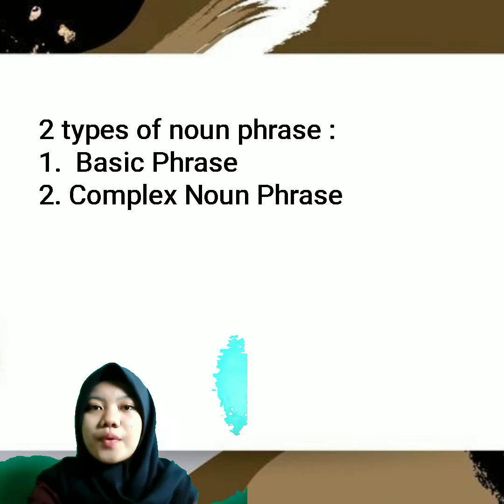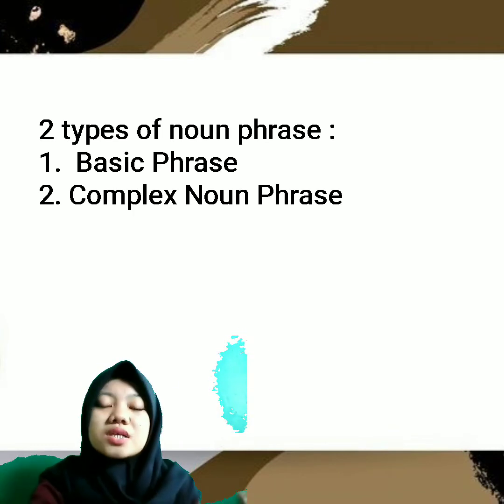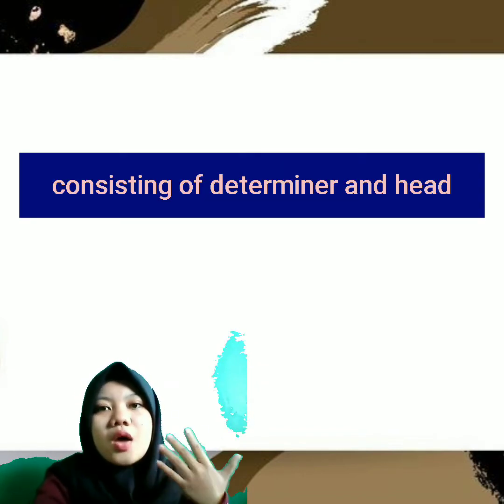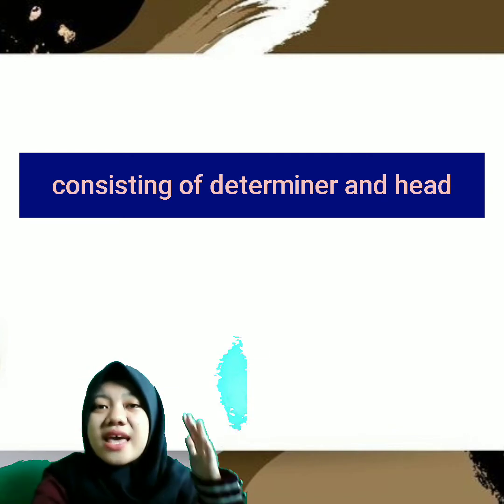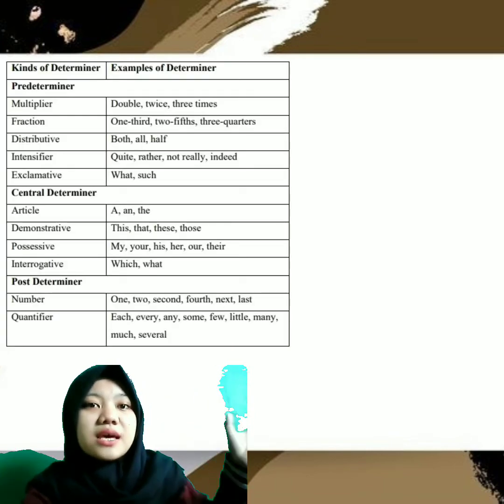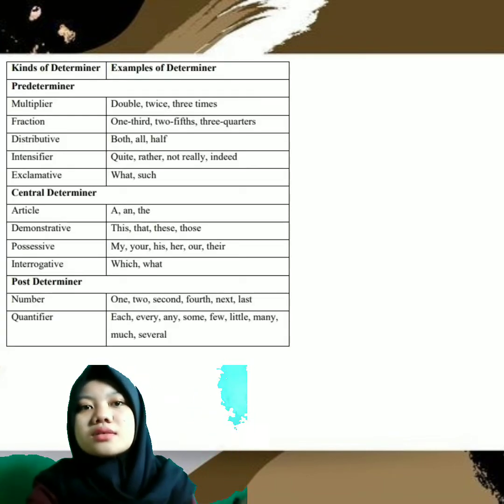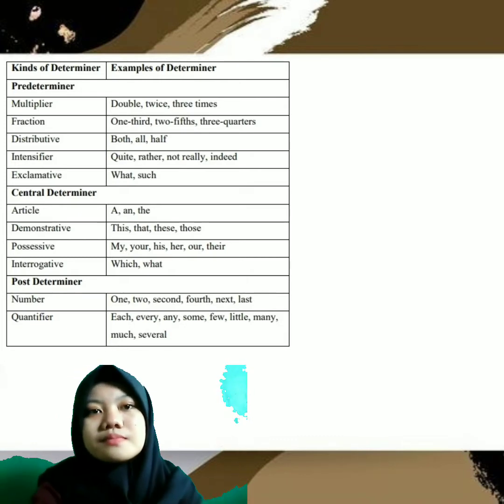And there are two types of noun phrase. The first is basic noun phrase, and the second is complex noun phrase. A basic noun phrase is a noun phrase consisting of a determiner, like predeterminer, central determiner, and or post determiner, and the head is a noun, number, or adjective. This is the table for kinds of determiners and examples of determiners. So you can look at this table.